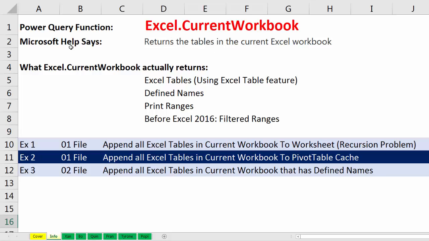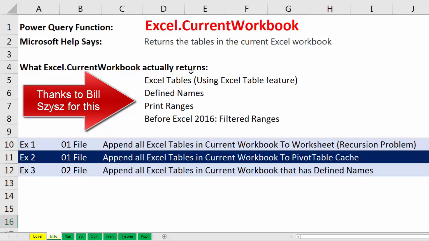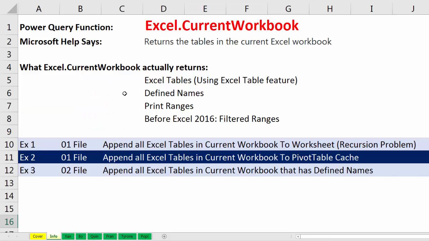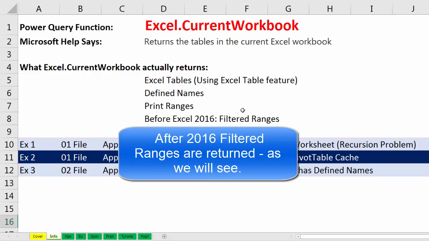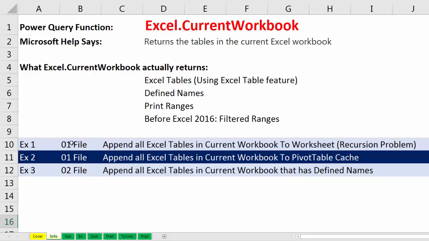If you go to Microsoft Help, it says this function returns the tables in the current Excel workbook. If that was true, we would have no problem. Microsoft Help would be trustworthy. But Excel.CurrentWorkbook actually returns, yes, Excel tables using the Excel table feature, but it also returns defined names, print ranges, and even filtered ranges. So we want to see 1, 2, 3 examples.